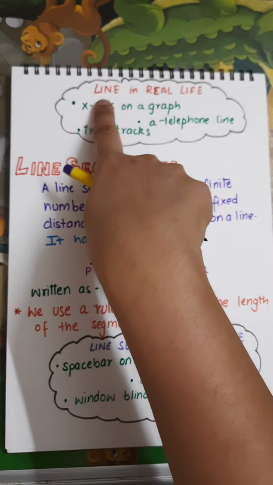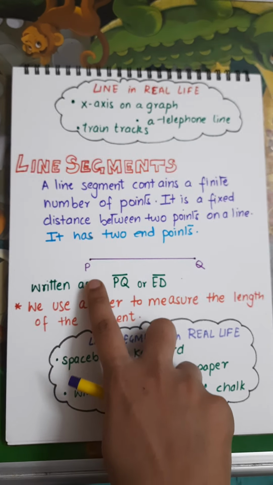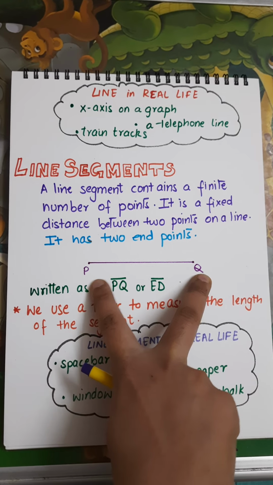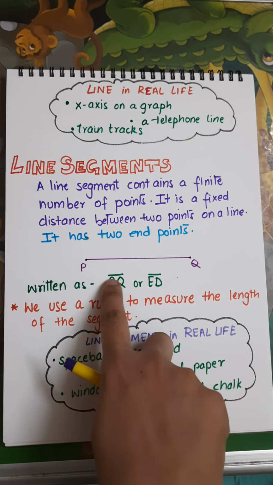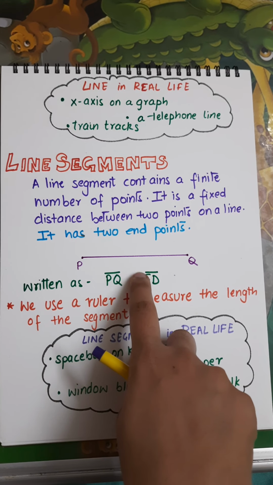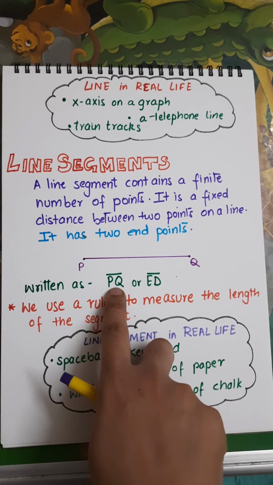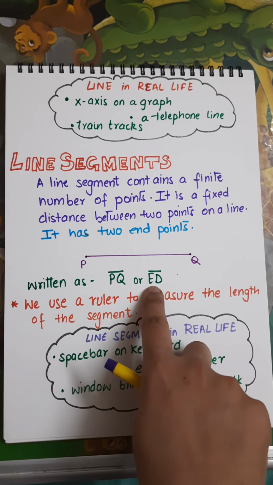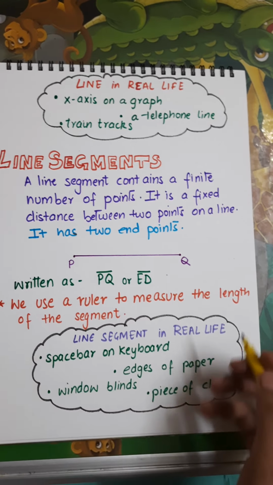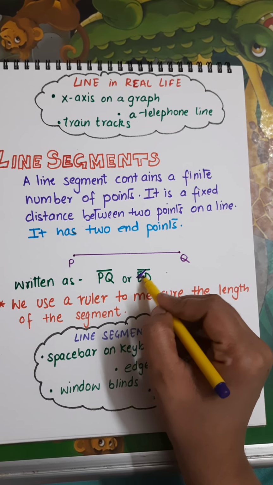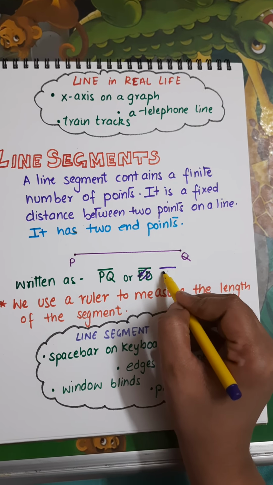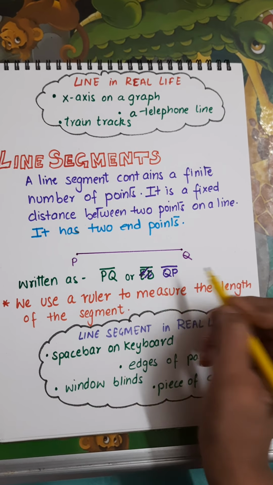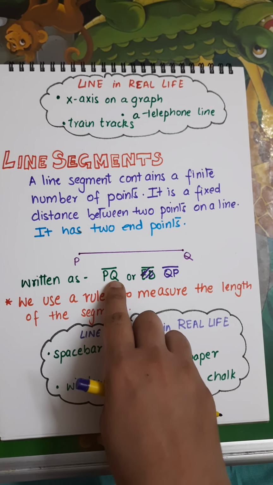We don't have any end points in a line, but here it is ending, and it is written as, please kids, these symbols are very important. So this is line segment PQ and this is line segment, oh, I'm so sorry, I can write it as QP. I can swap the places, right?